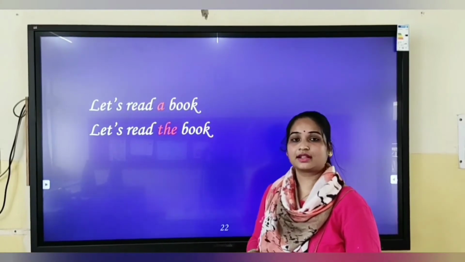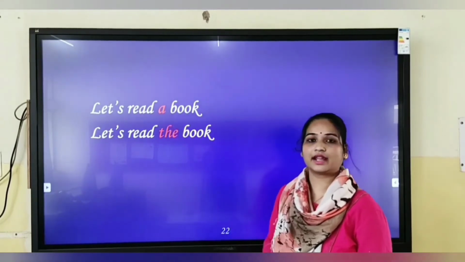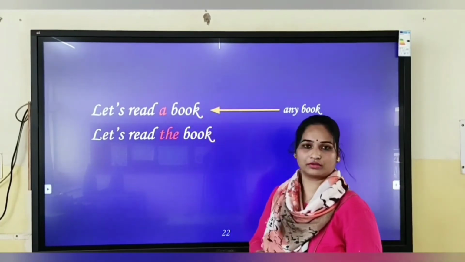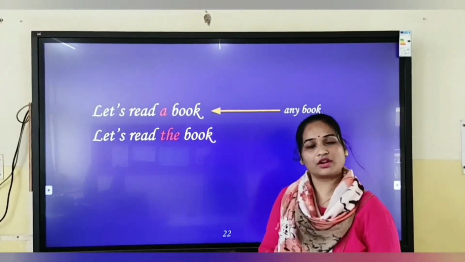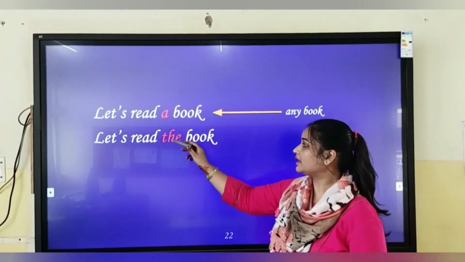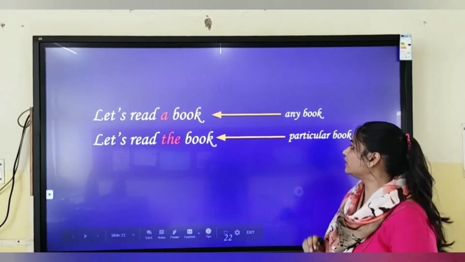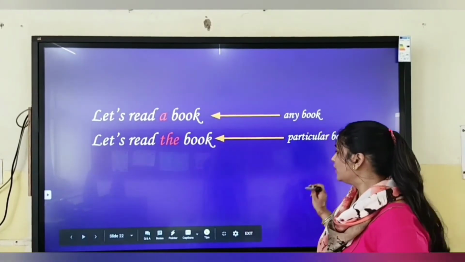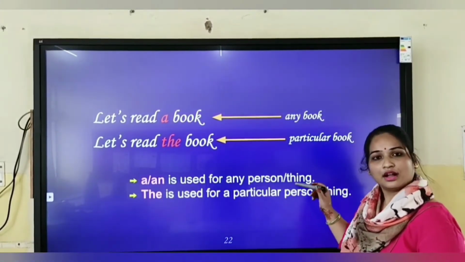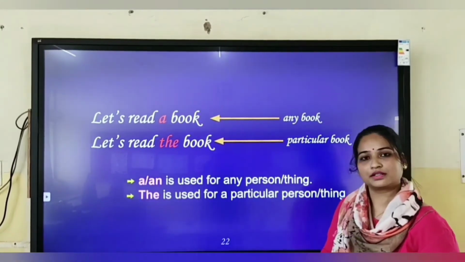Read these two sentences. Let's read a book. Let's read the book. When I am talking about the first sentence, then that means I am talking about any book because this is common noun. Because article a is placed. We have already discussed article a is placed before a common noun. But when article the is placed before a noun, then that means this noun is a particular noun. We are talking about a particular book. So we conclude article a and an is placed before any person or thing. The is placed before a particular person or thing.